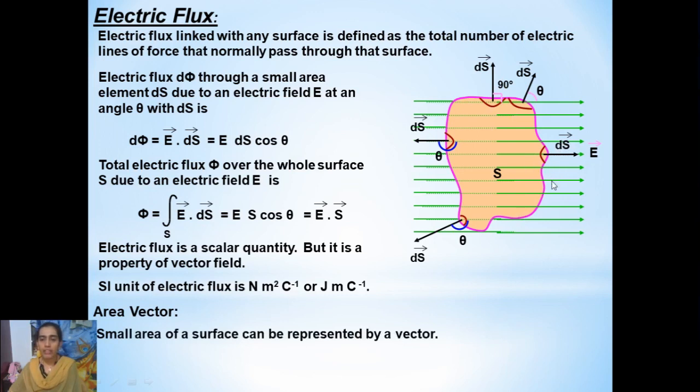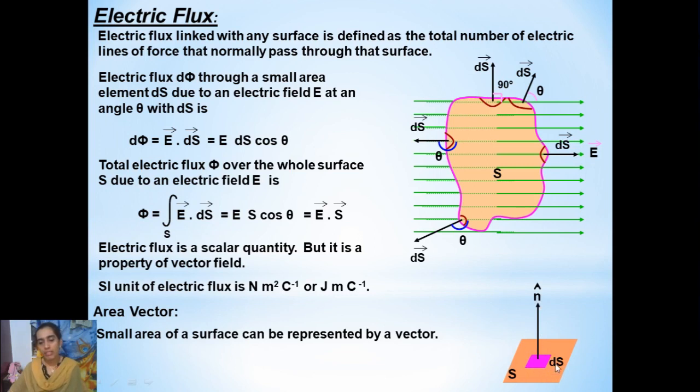Any small area of the surface which we consider can be represented as a vector. So that part we call an area vector in this context. Say consider a small surface. I have considered a rectangular small surface. In that surface, if we consider a small area element ds, then the normal drawn to that surface is represented by unit vector n, that gives the direction of that area element, right?